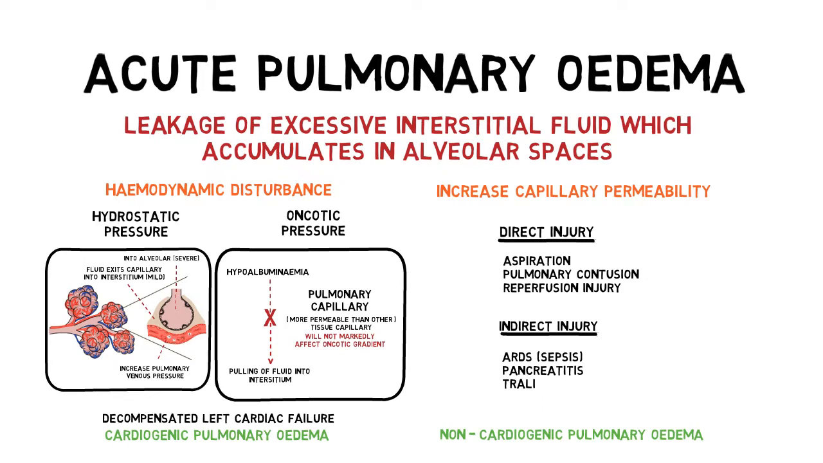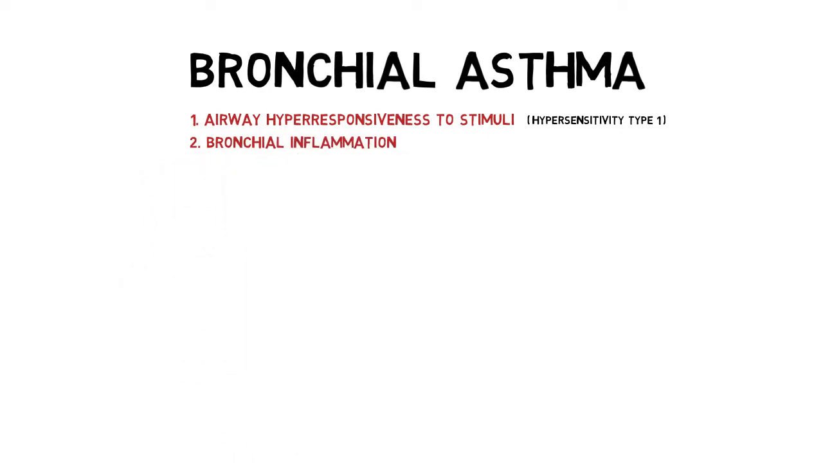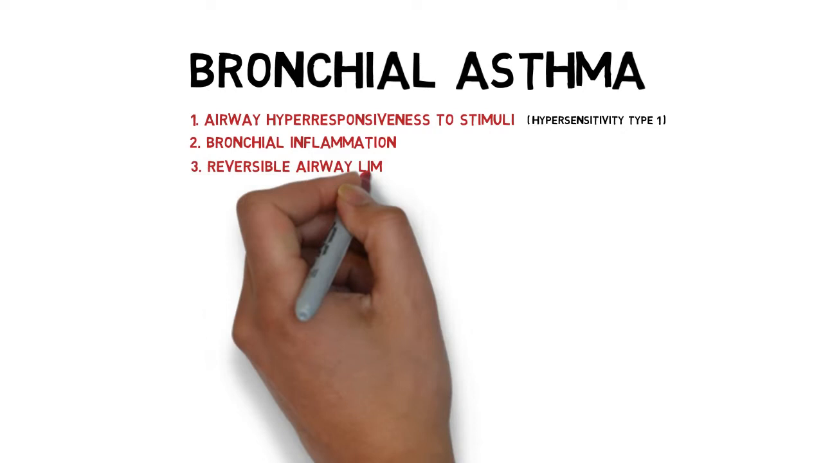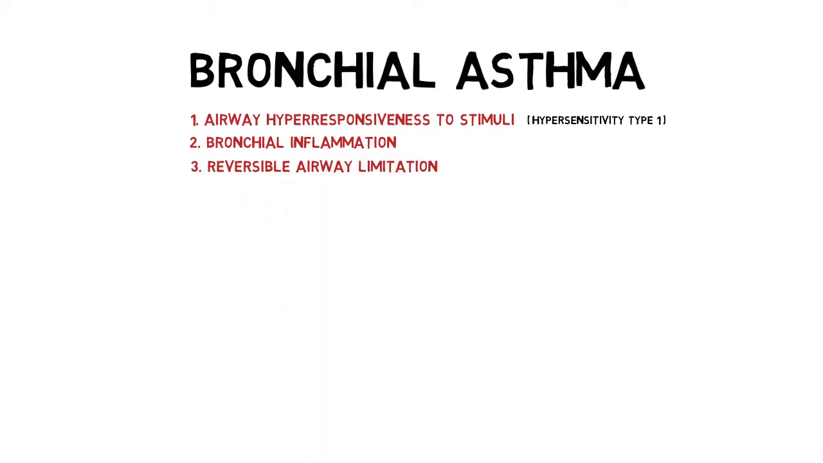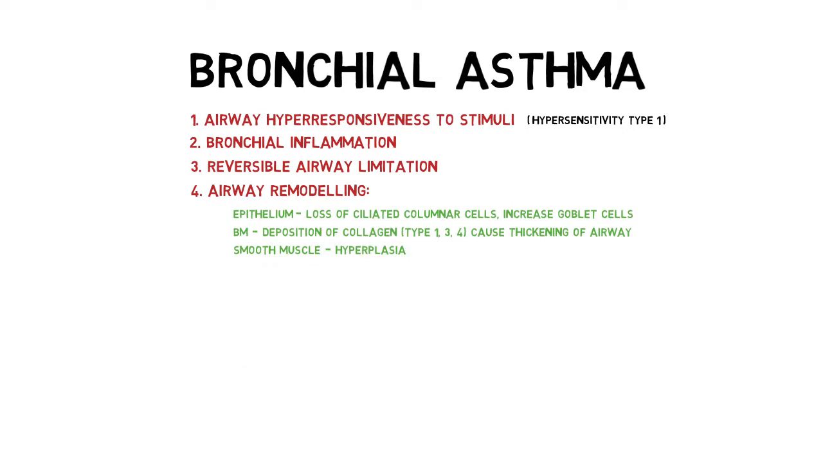Alright, now let's look into bronchial asthma. There are four features that define the pathology in asthma. First is airway hyperresponsiveness. This is a feature of hypersensitivity type 1 as we have seen earlier, which will lead to bronchial inflammation due to the inflammatory mediators released and cause reversible airway limitation. If it is not controlled, in the long term, it will cause airway remodeling such as increased goblet cells, basement membrane thickening, and smooth muscle hyperplasia.